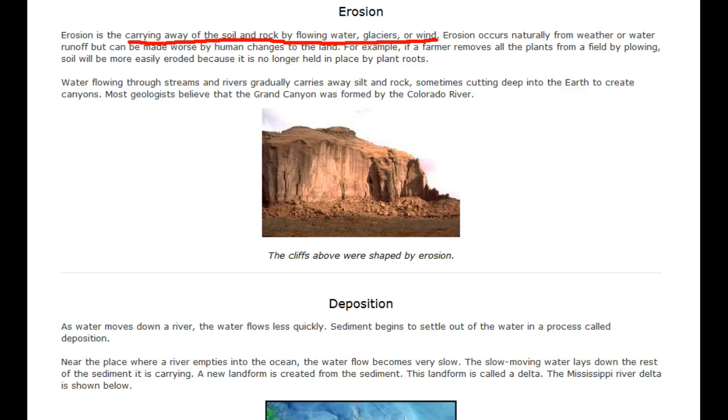Water flowing through streams and rivers gradually carries away silt and rock, sometimes cutting deep into the earth to create canyons. Most geologists believe that the Grand Canyon was formed by the Colorado River. The cliffs above were shaped by erosion.